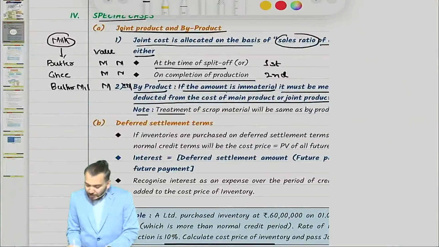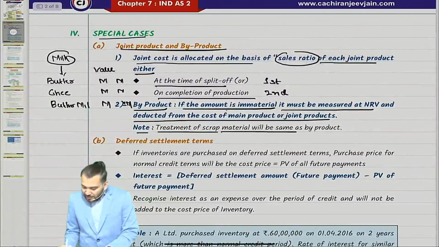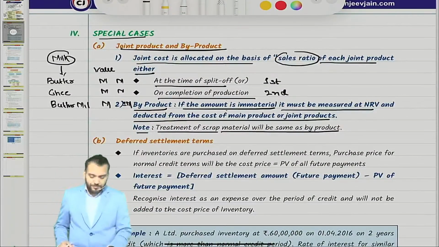One note is given: the treatment of scrap material will be similar to what? Byproduct. The treatment is the same. That only we have done.